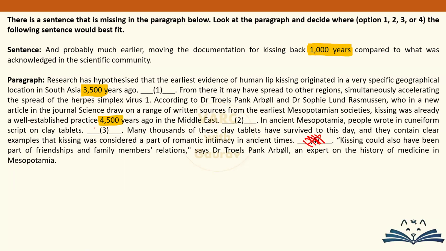Yeah, it has to be in position 3 only. क्यों? क्योंकि यहाँ पर हमें दिया है एंशिएंट मेसोपोटामिया people wrote in cuneiform script on clay tablets.